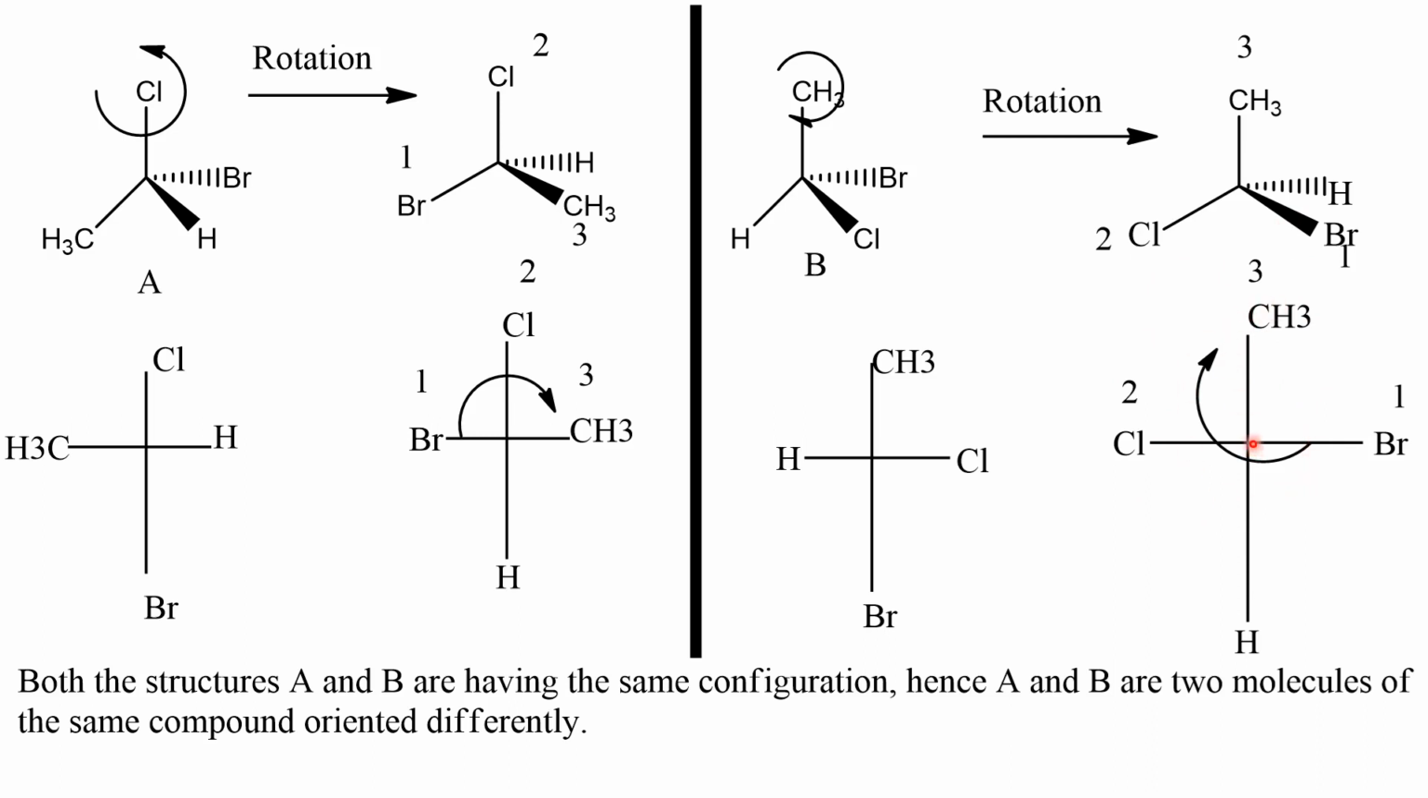So this is a chiral carbon having 4 groups: bromine, chlorine, methyl, hydrogen. This is a molecule having a chiral carbon with the same set of 4 groups: bromine, chlorine, methyl, hydrogen. This is having R configuration and this is also having R configuration. Therefore, the structures A and B are having the same configuration. Hence, A and B are two molecules of the same compound which are oriented differently. So A and B are the same molecules.